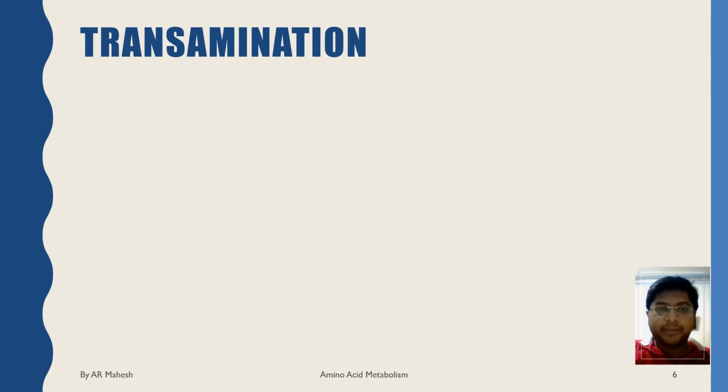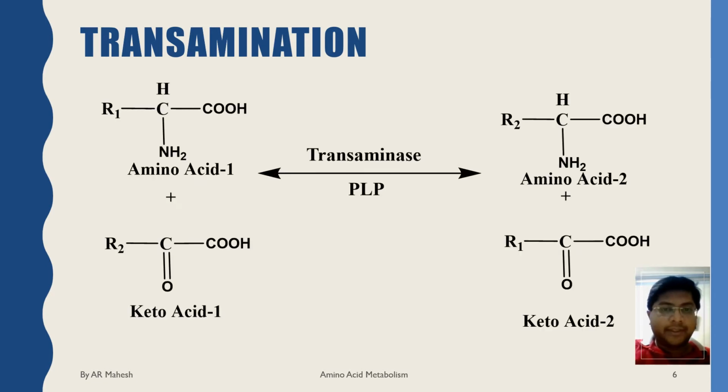As mentioned in the previous slide, transamination is a process of transfer of an amino group from an amino acid to a keto acid. This is what we call transamination. So the transfer of amino group from an amino acid to a keto acid is called transamination.